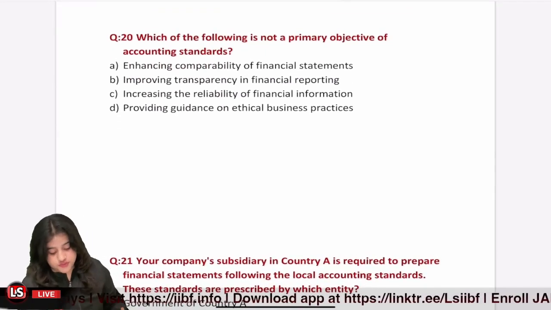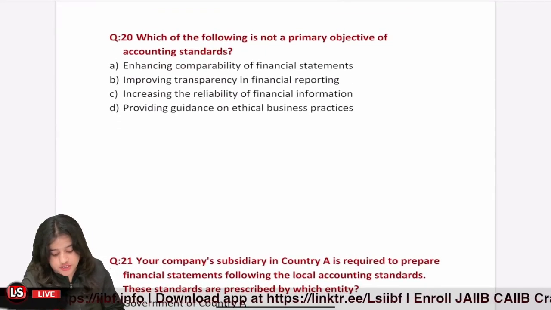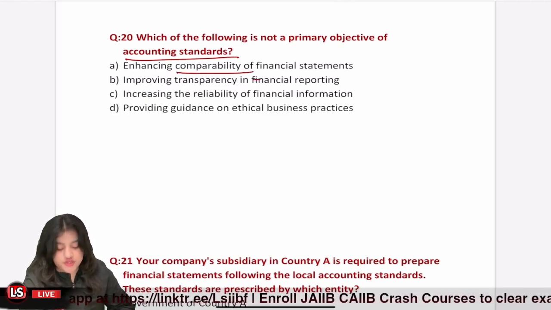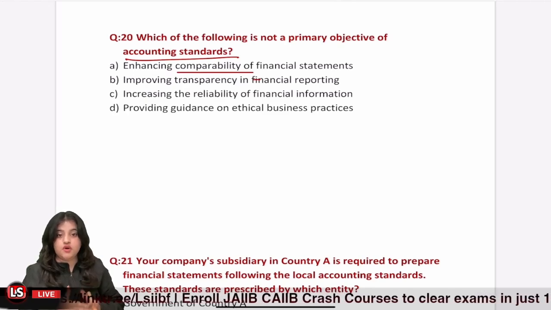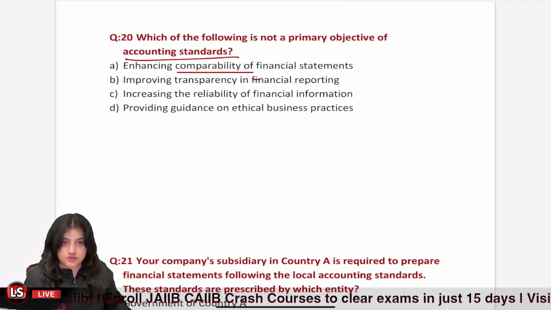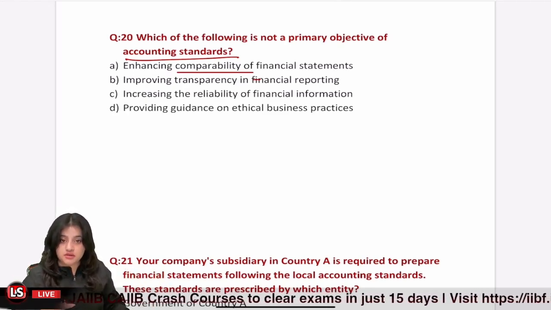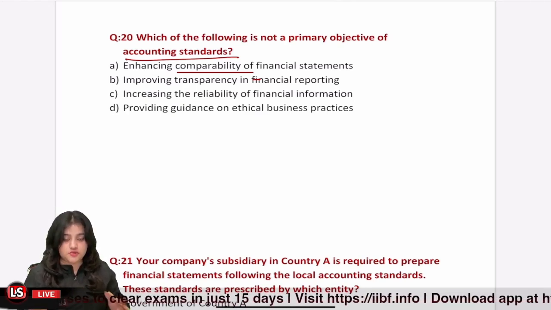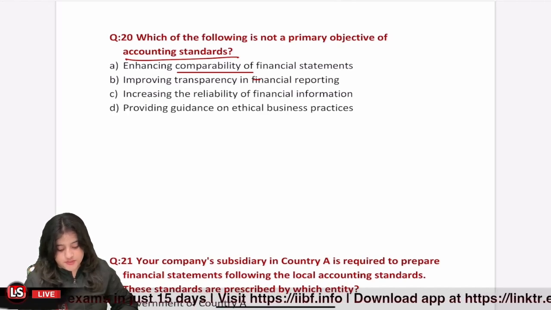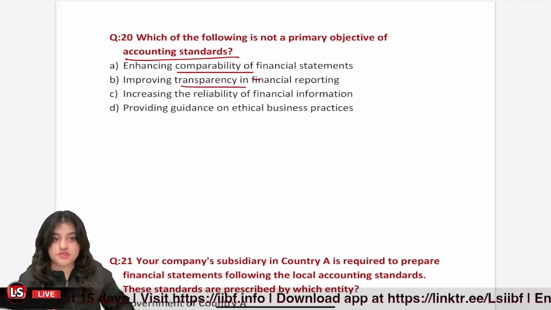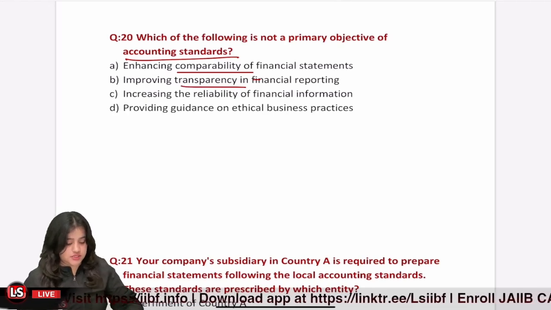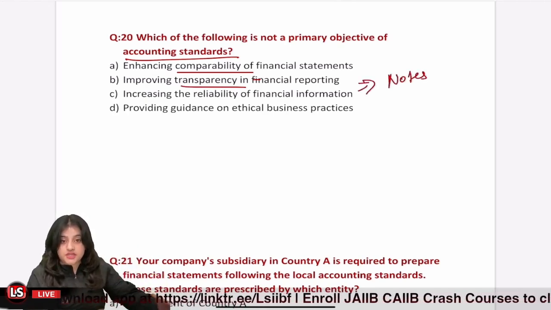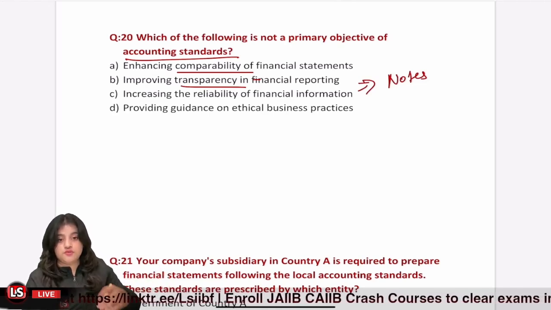Now, question 20. Which of the following is not a primary objective of accounting standard? Enhancing comparability of financial statement. That is correct. When all the companies follow the same accounting rules, then their financial statements are easily comparable with each other, because they are preparing financial statement using the same rules. Improving transparency in financial reporting. That is also correct, because accounting standards tell us to prepare notes to accounts, where we have to properly explain which accounting policy we are using, how we are calculating the amount.